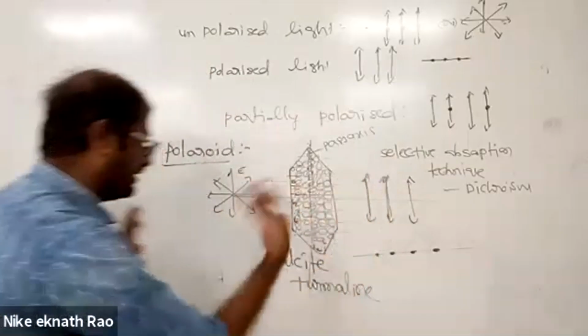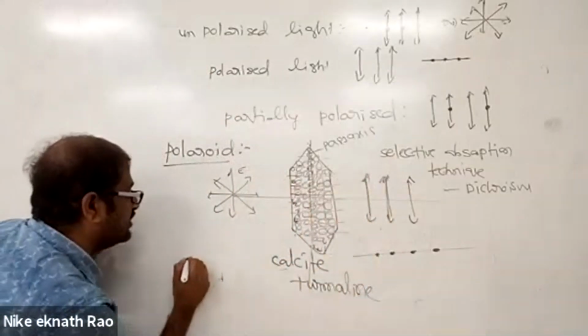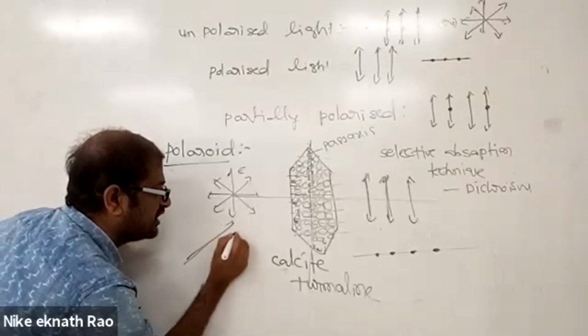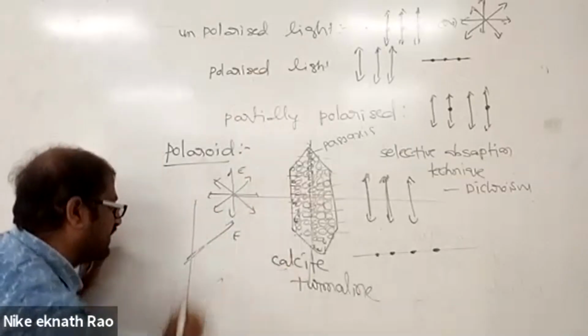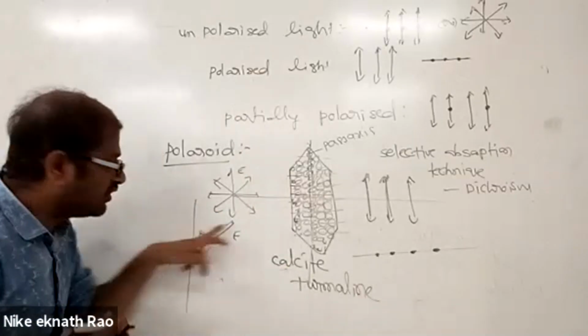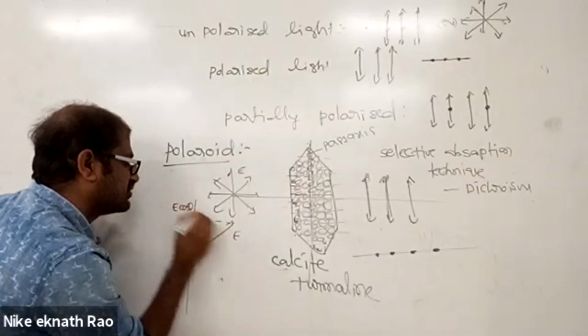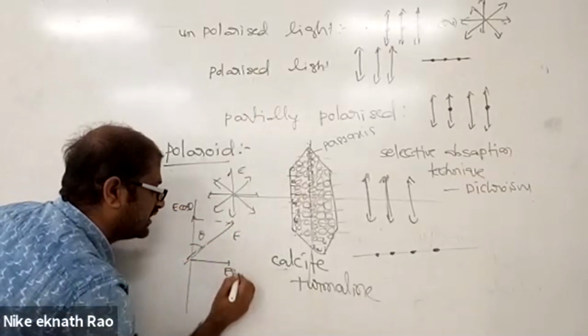One more discussion is still there. Don't worry. For example, these vibrations are there. Which one will be allowed? This is the electric field vector E, and say the pass axis is like this. If I resolve this vector into components, one component along the parallel axis is E cos theta, and the other is E sin theta.